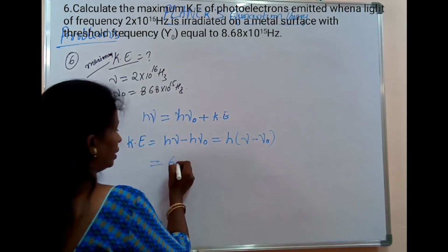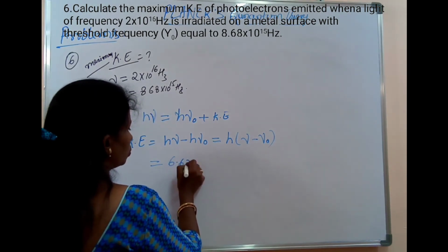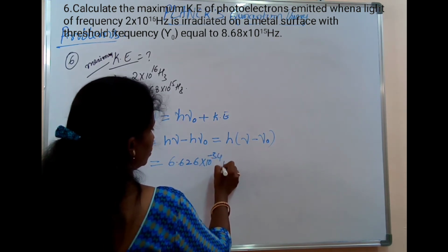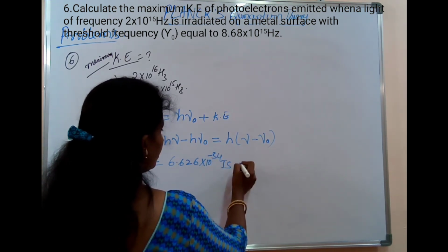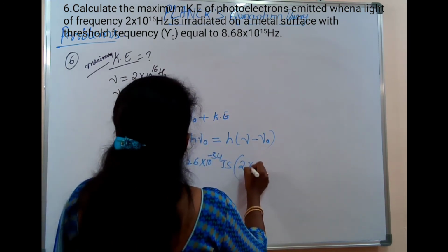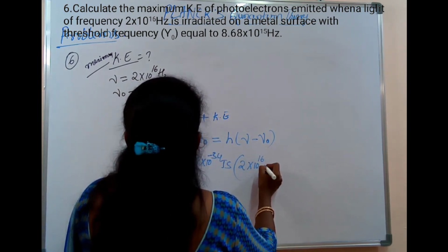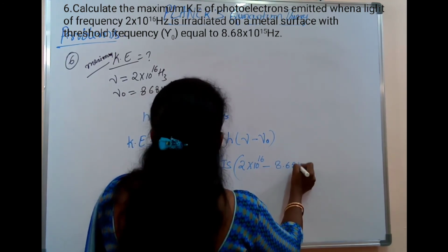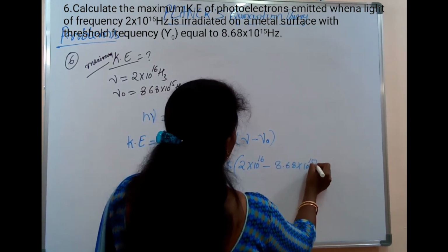Then h is given by 6.626 into 10 to the power of minus 34 joule second, into nu, 2 into 10 to the power of 16 Hertz, minus nu naught, 8.68 into 10 to the power of 15 Hertz.